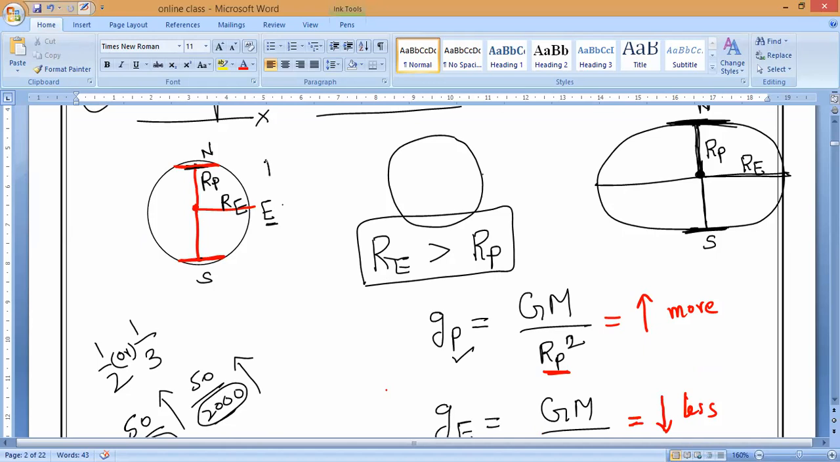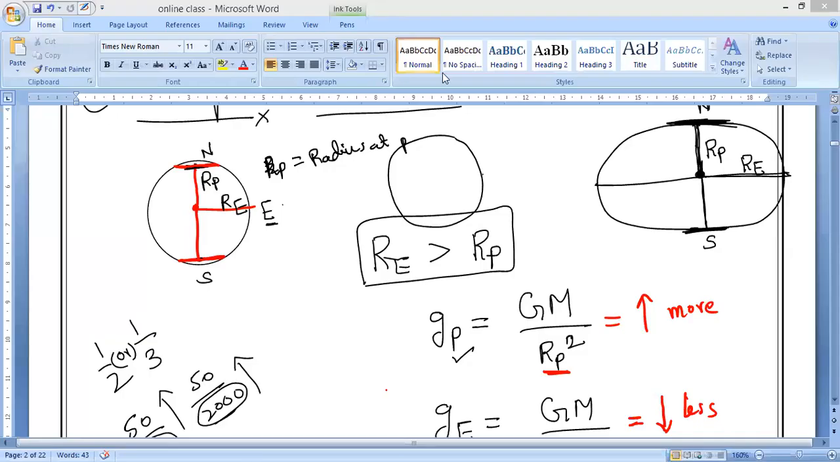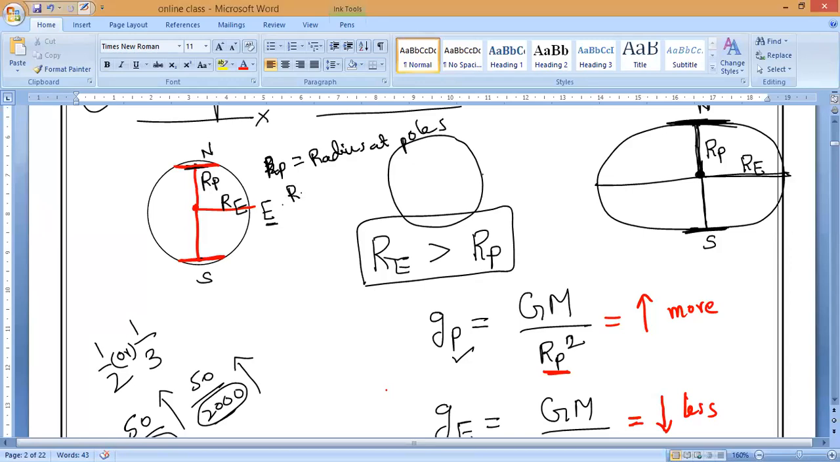So now you can write here. RP means what, guys? RP means radius at poles. You have to write. Radius at poles. Please write. Same way, RE means what? You have to write it down. RE means radius at equator.